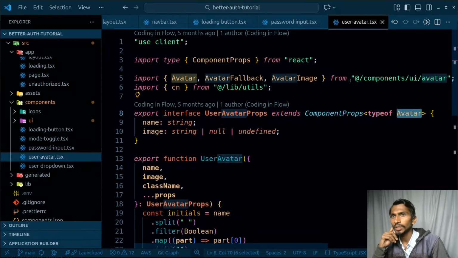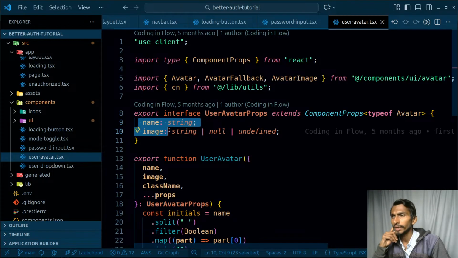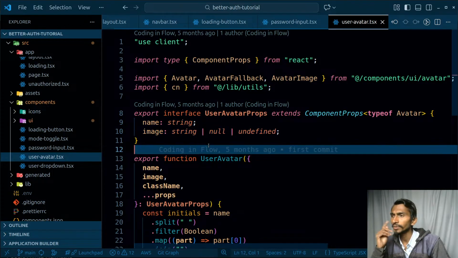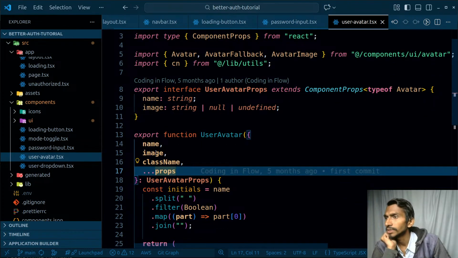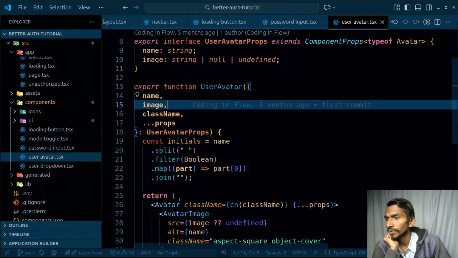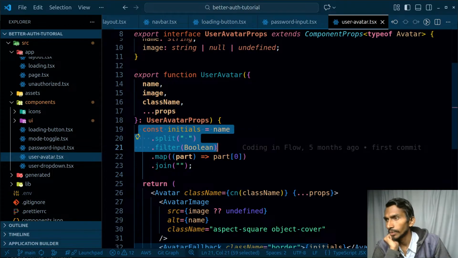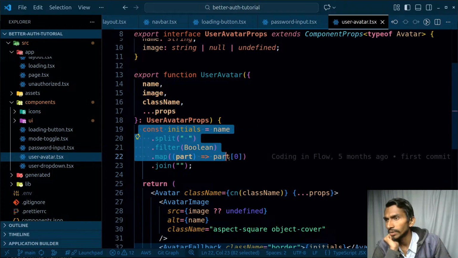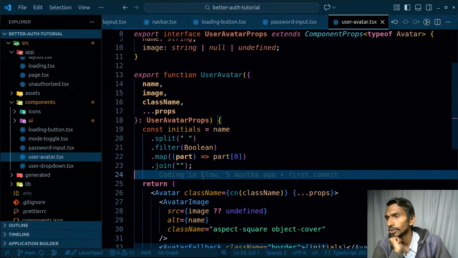Avatar is coming from the avatar library, and that avatar will have name and image, string, null or undefined. This is something new. I haven't looked properly at this. So name is going to be there, image is going to be there. Just after that I have something called initials: name, split, filter boolean, map part of 0, and join. I will simply be joining all those things together.